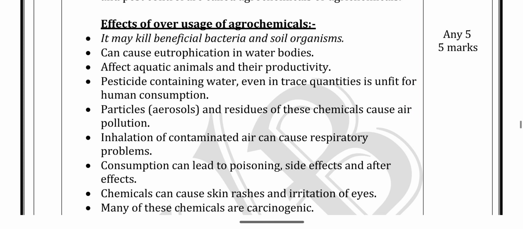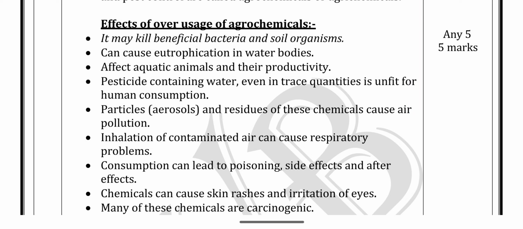Next, particles and residues of the chemicals cause air pollution. The spraying of the chemicals affects the human body and also the environment. Pure air is changed into moisture-laden air.